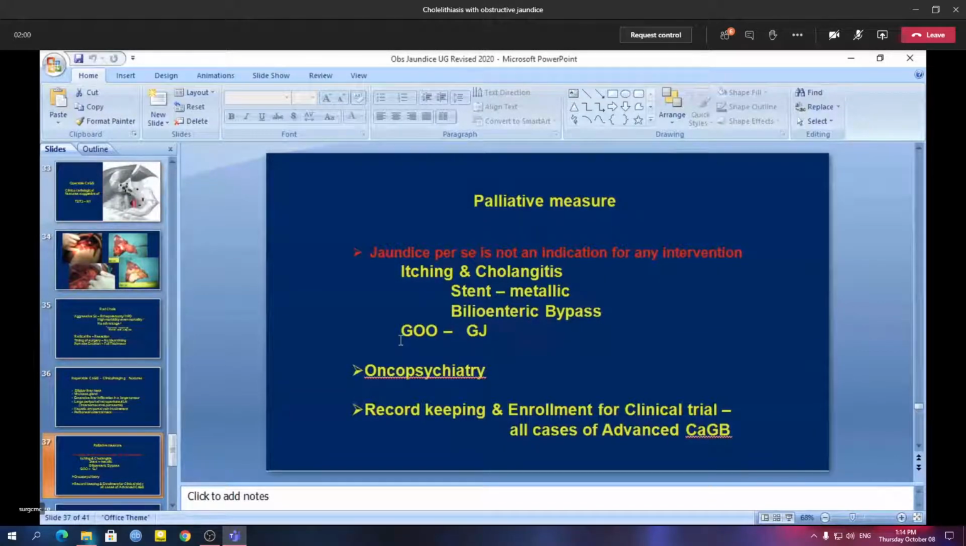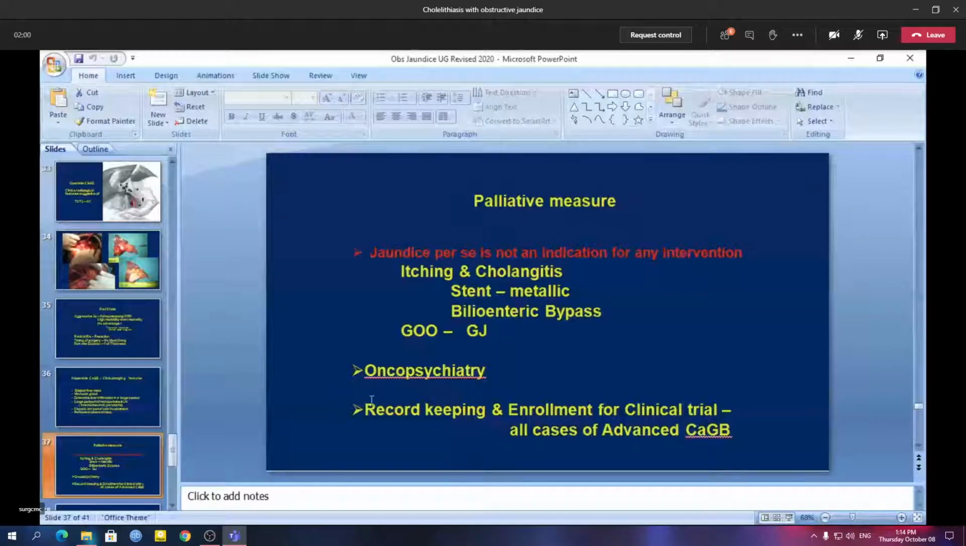If the patient is having gastric outlet obstruction, that means in case of, say, carcinoma head of the pancreas which has obstructed the duodenum, the patient will have gastric outlet obstruction. In that case, gastrojejunostomy will be helpful, because otherwise the patient will not be able to eat anything and will have constant vomiting. Psychiatric counseling is also very important, because most of the patients will be naturally depressed. So psychiatric counseling and medicines may help them.